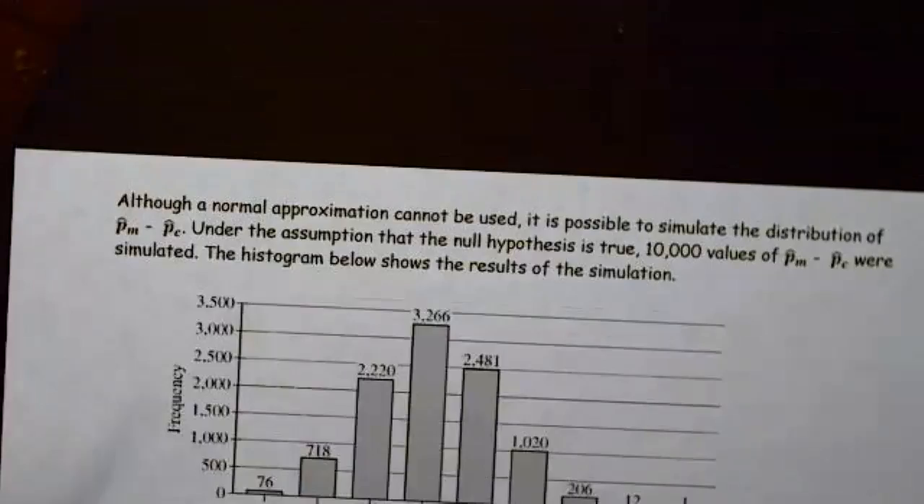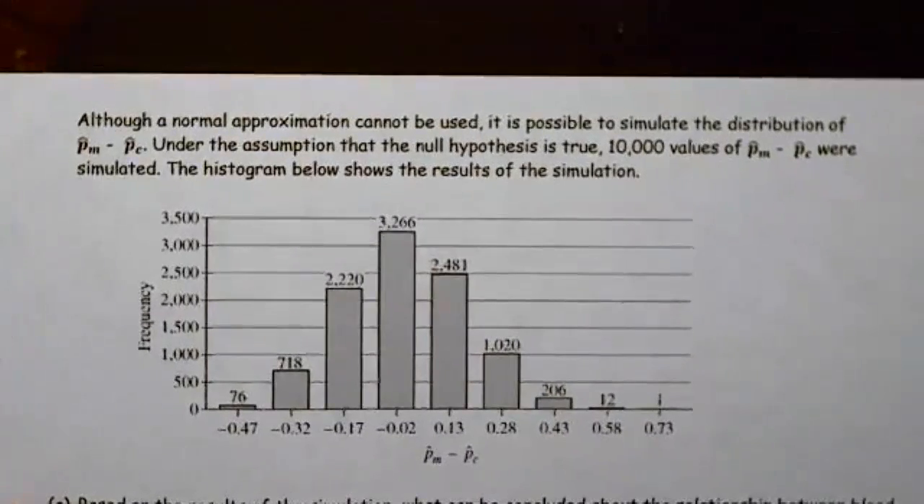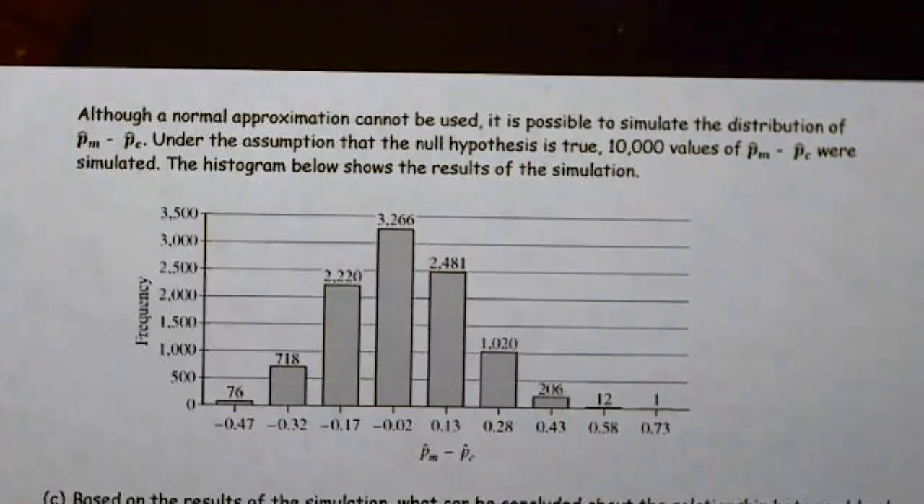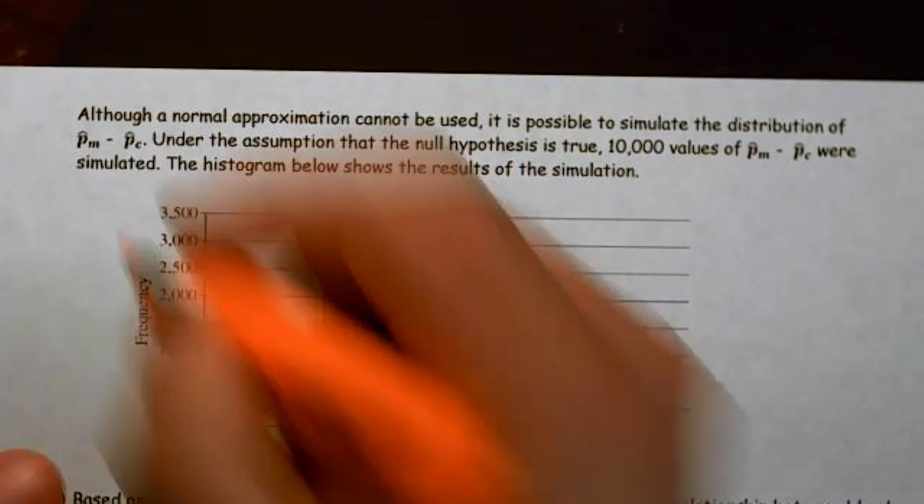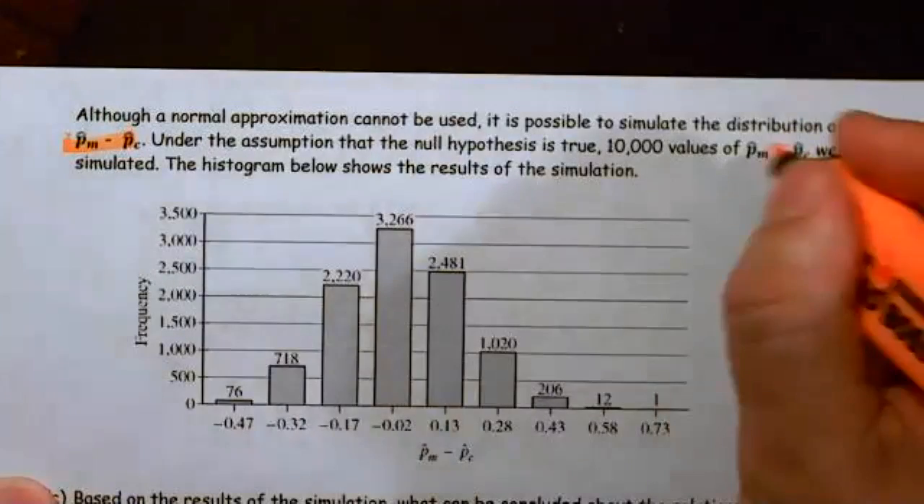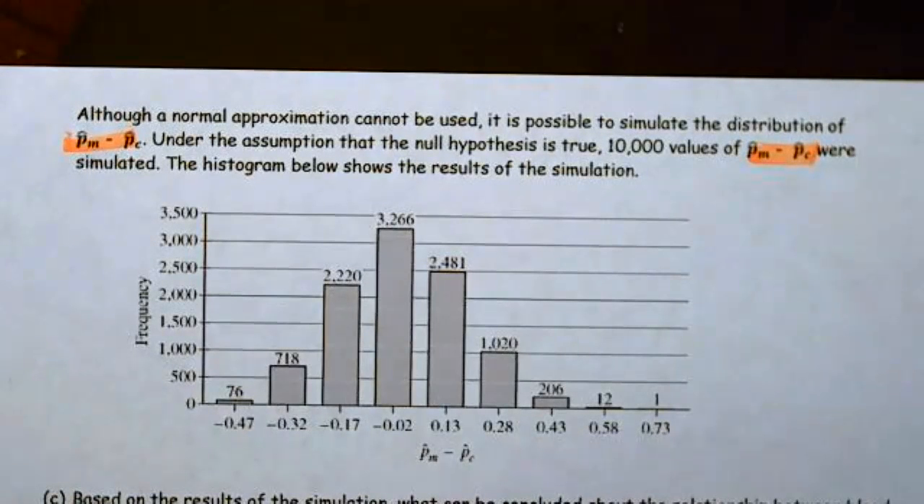Okay, this is where we're going to get a little tricky on this problem, which is why I wanted to show the simulation part. Although a normal approximation cannot be used, it is possible to simulate the distribution under the assumption that the null hypothesis is true. 10,000 values of p-hat M minus p-hat C were simulated. And they keep giving me this, and that's actually really important. That's my clue. We're simulating, and the histogram shows the results of the simulation.